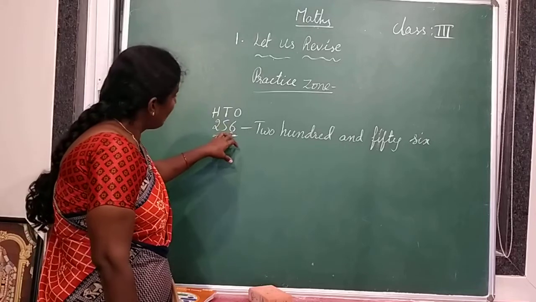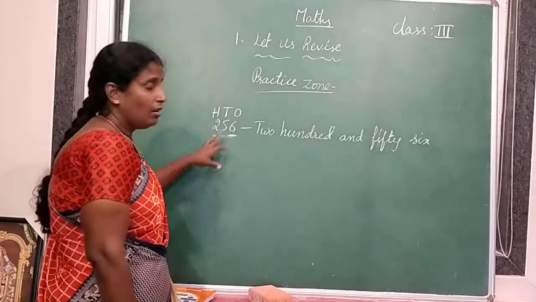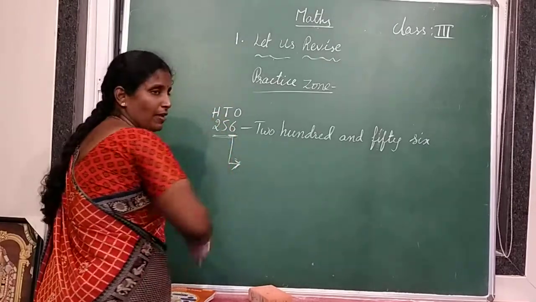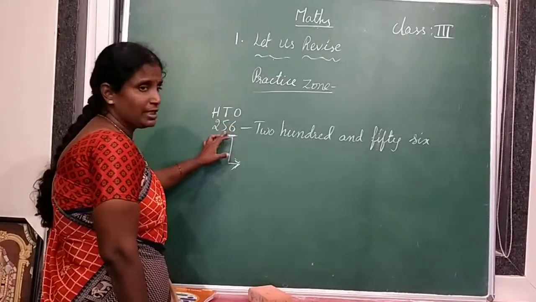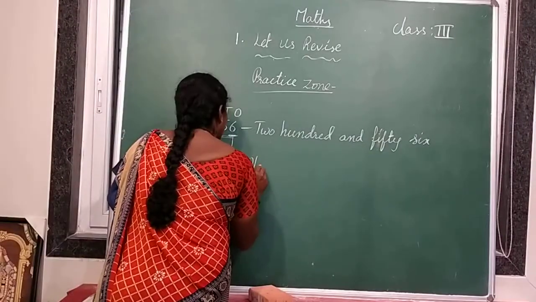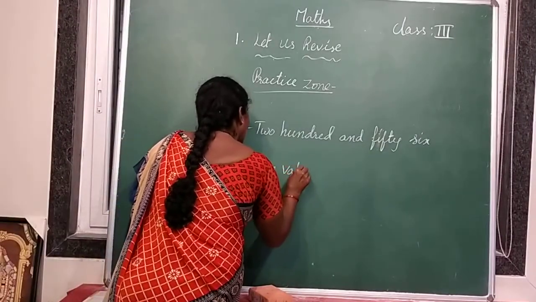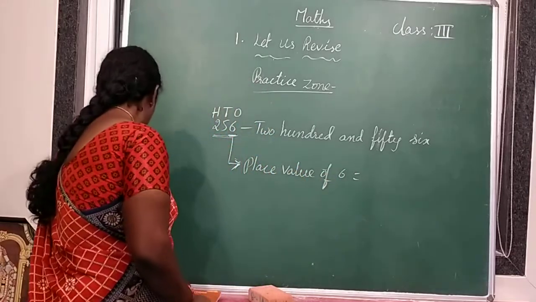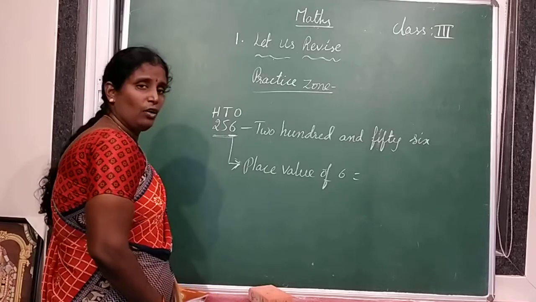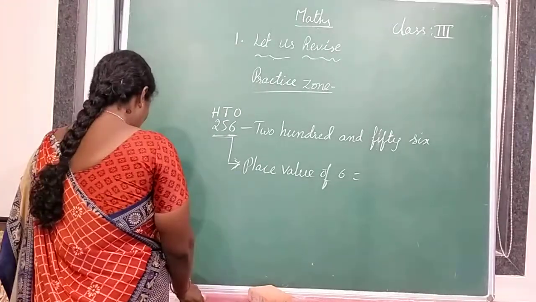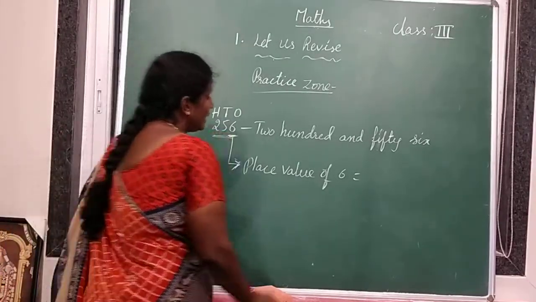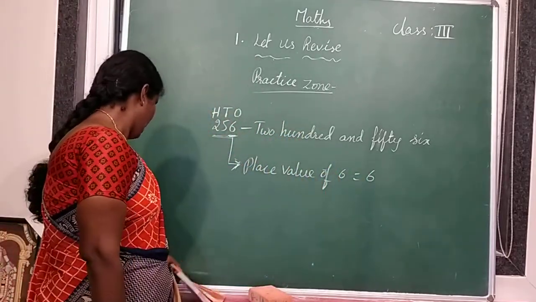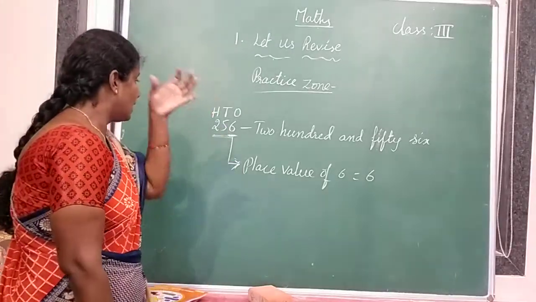So what is the place value of 6? 6 is in ones place, so the place value of 6 is 6. Understood? Because 6 is in ones place, the place value of 6 is 6.